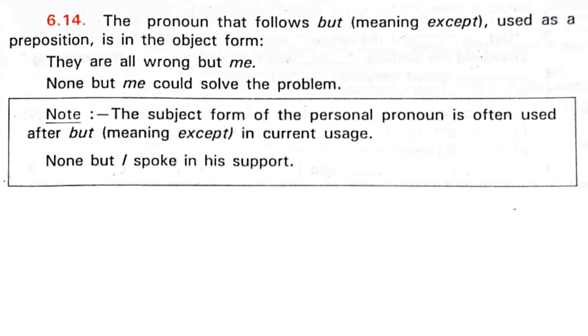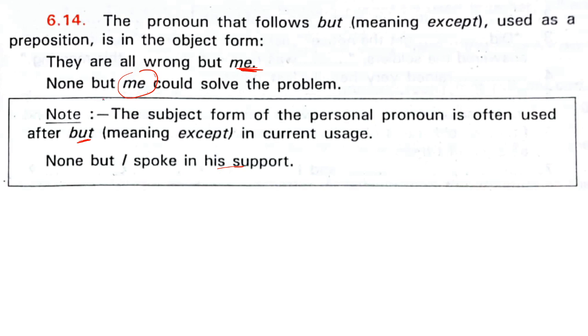Now the pronoun that follows but, meaning except, used as a preposition, is in the object form. Okay. They are all wrong but me. But me. Okay. None but me could solve the problem. None but me. Note the subject form of the personal pronoun is often used after but.